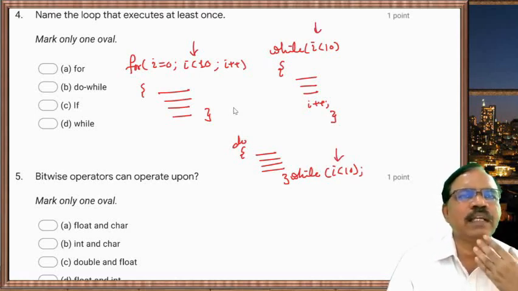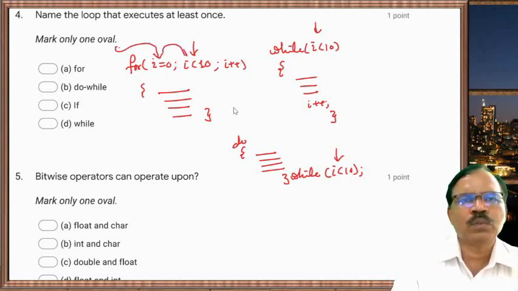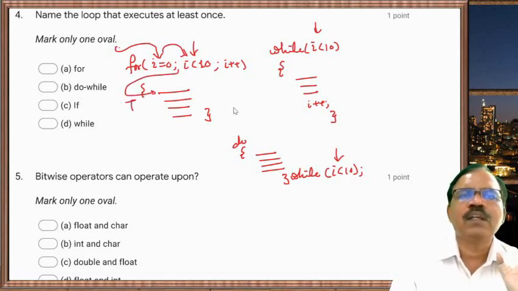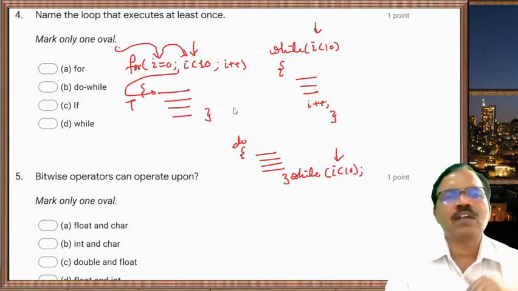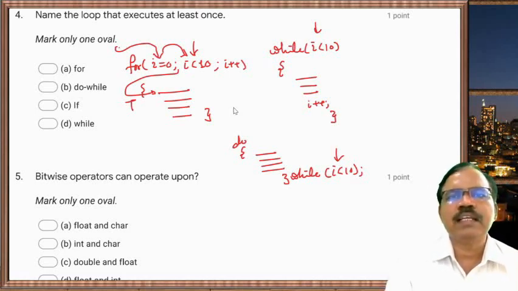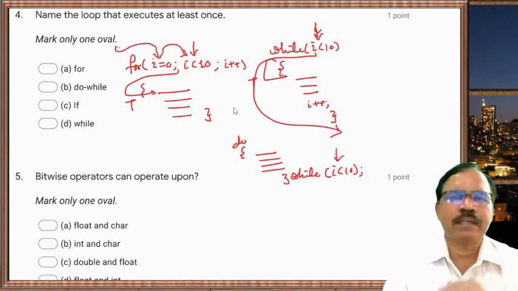So what happens here, in the for loop, when control enters here, it first takes I is equal to 0, then goes to the condition. If the condition is true, then it enters the loop. If the condition is false initially, then it will not enter the loop. Similarly here, if the condition is true, it enters the loop. If the condition is false, it will go directly to the next statement after the loop.